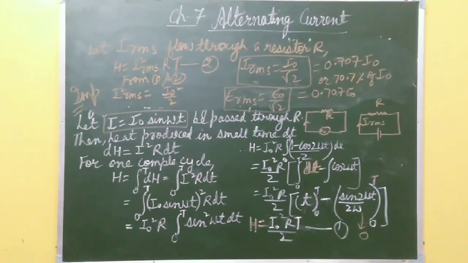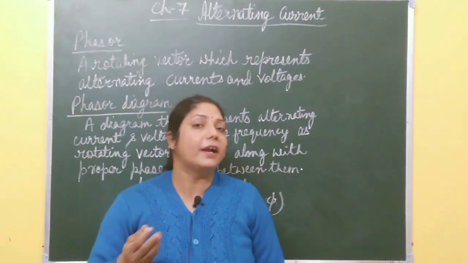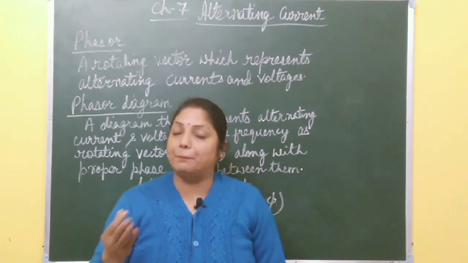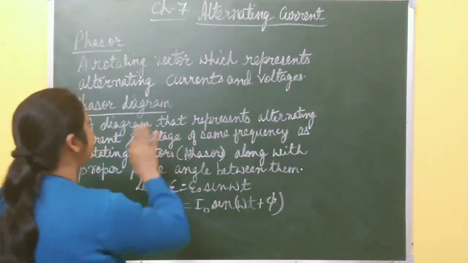What happens when AC passes through a resistor, inductor or capacitor? Before discussing that, you must know about phasor and phasor diagram.